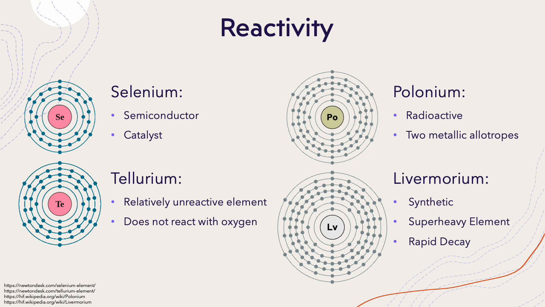Selenium is a moderately reactive element, allowing it to be a semiconductor and a catalyst for many different reactions. Tellurium, on the other hand, is a relatively unreactive element that does not even react with oxygen. Polonium is a radioactive element with 2 metallic allotropes. Like other radioactive elements, polonium exhibits traits such as its own half-life. Finally, livermorium is a chemically synthesized superheavy element with a rapid decay.